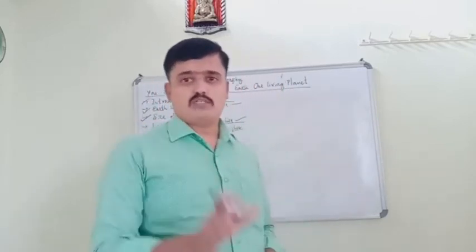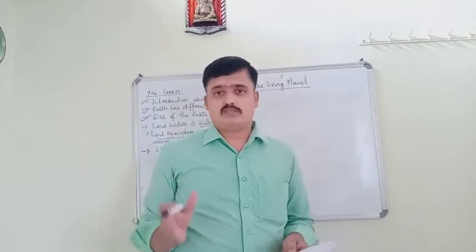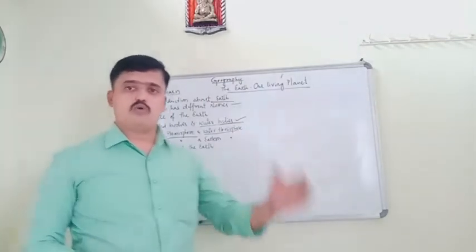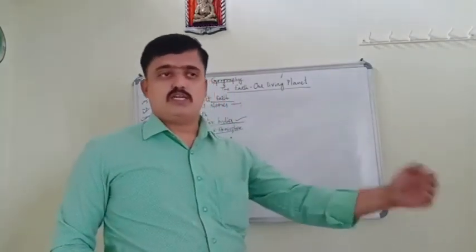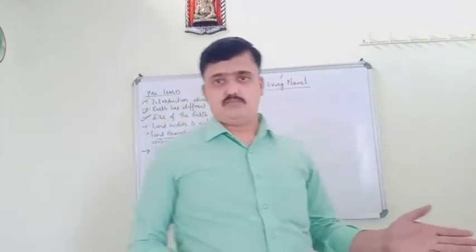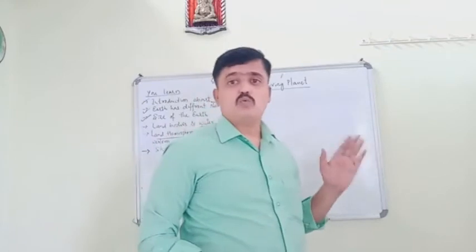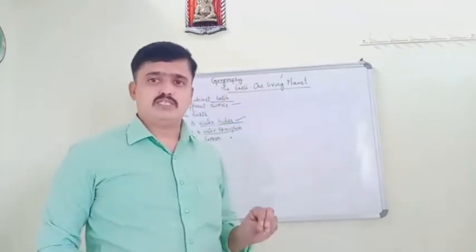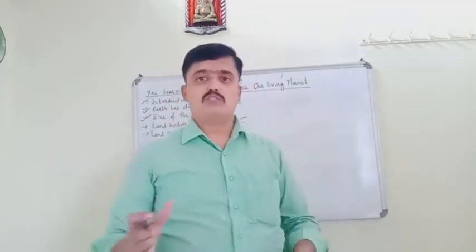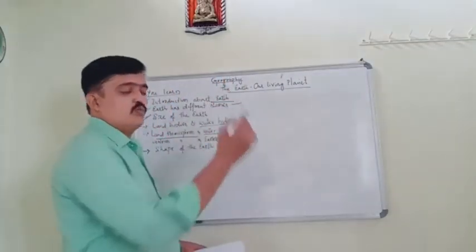There are 7 continents. When we come to the water bodies, the large water bodies are known as oceans. And we also know there are 4 major oceans. So the large water bodies are known as oceans, and the land bodies on the earth are known as continents. That is what we call land bodies and water bodies.